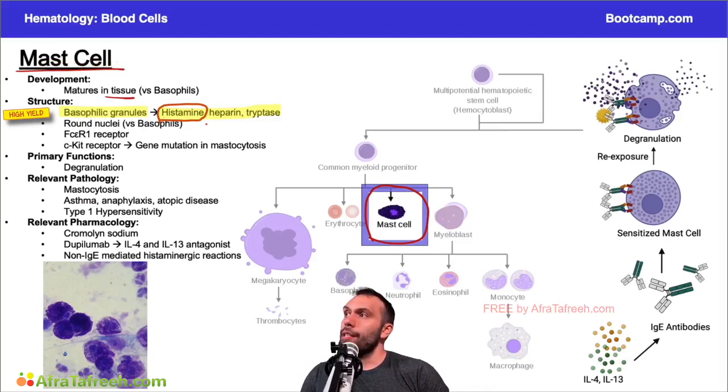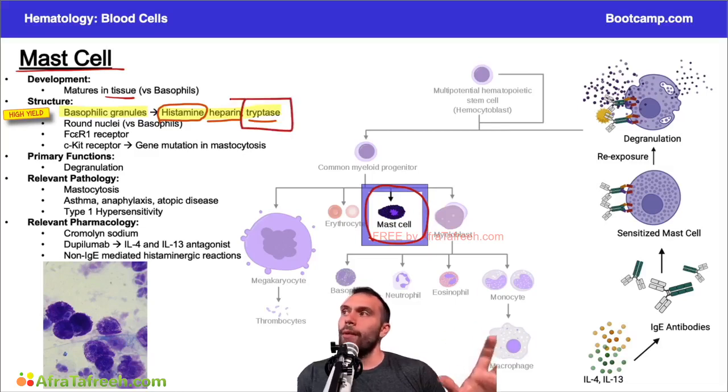The other things that are released from some of these granules, heparin is a big one, and so is tryptase. Now, the reason that tryptase is probably my next favorite thing to remember in terms of these granules after histamine is because tryptase is commonly used as a marker to look for mast cell degranulation in some of these conditions that we have down here in mastocytosis, in type 1 hypersensitivity reactions where we have anaphylaxis or atopic disease. Sometimes you'll see in a board question a really high tryptase level. And so, usually in those situations, that might be your key to telling you that, hey, this patient potentially has a lot of mast cell degranulation, plus or minus basophil degranulation. But in general, tryptase is very much associated with mast cell.